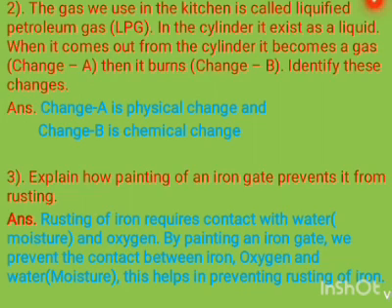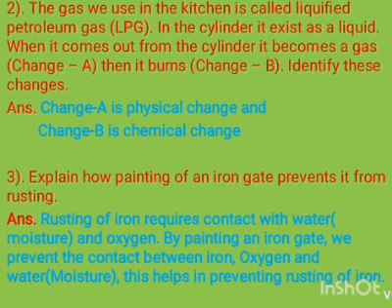The first change is only a change of state, from liquid to gas. So this is a physical change. But change B is a chemical change because it generates heat, light, changes the color, etc. So this is the chemical change.